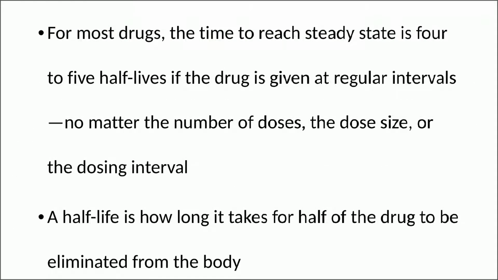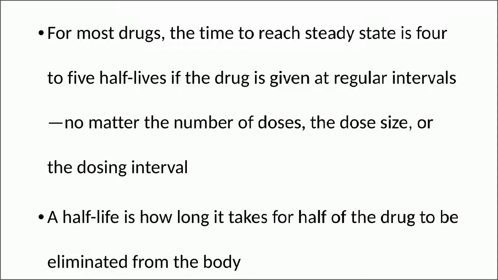Now, for most drugs, the time to reach steady state is 4 to 5 half lives if the drug is given at regular intervals, no matter the number of doses, the dose size, or the dosing interval. What is half life? So, half life is the duration till which the drug remains in systemic circulation.